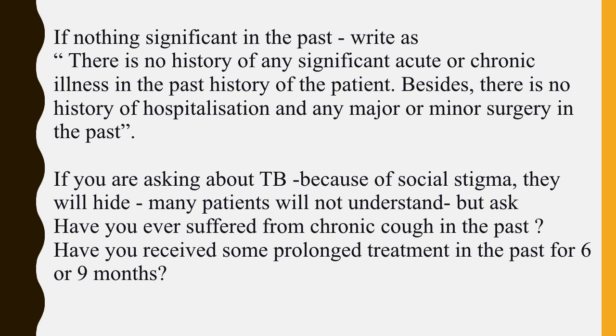Besides, there is no history of hospitalization or any major or minor surgery in the past. You have to write it like this, not like students who usually write 'nothing relevant in the past history'.